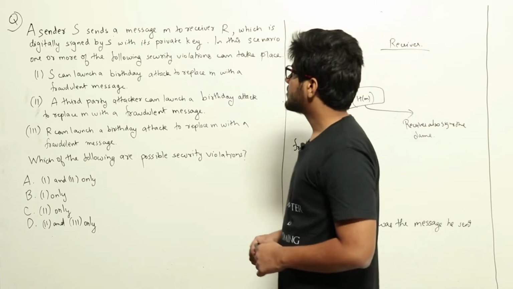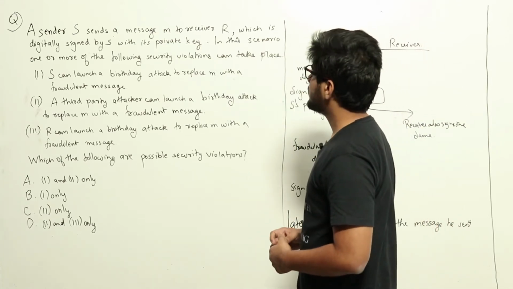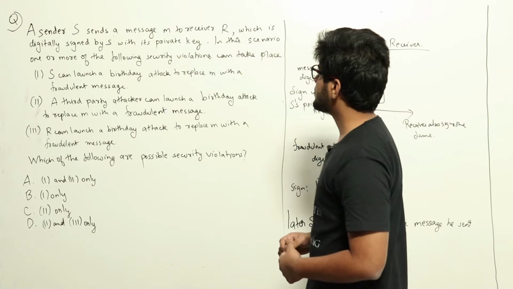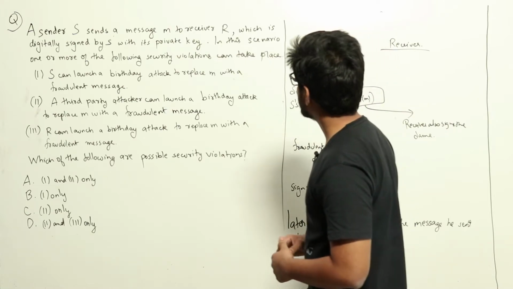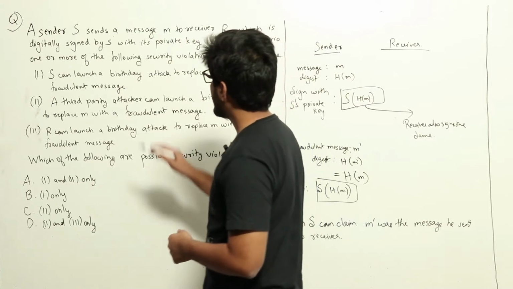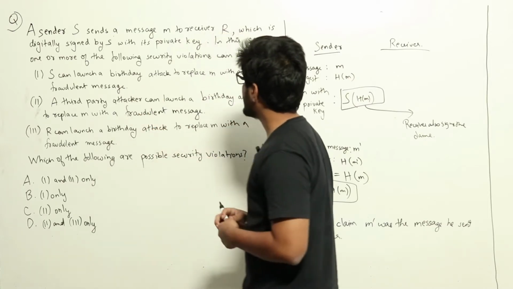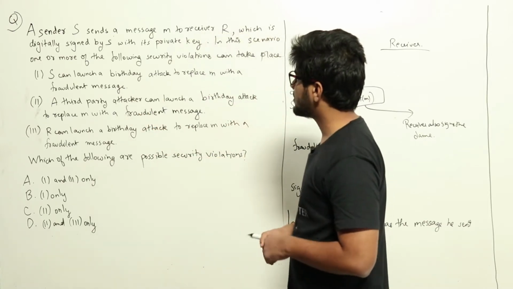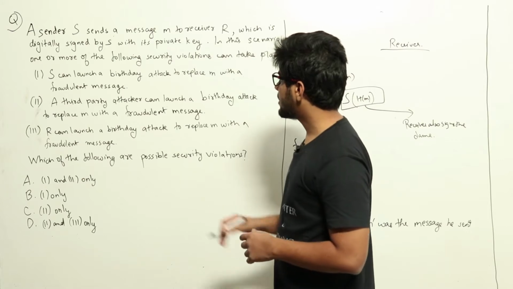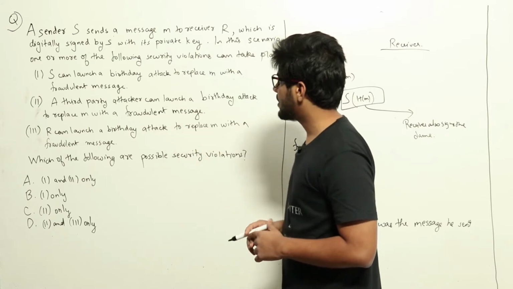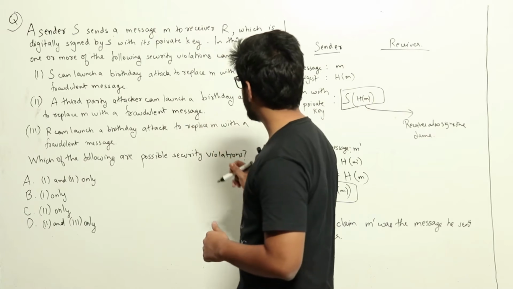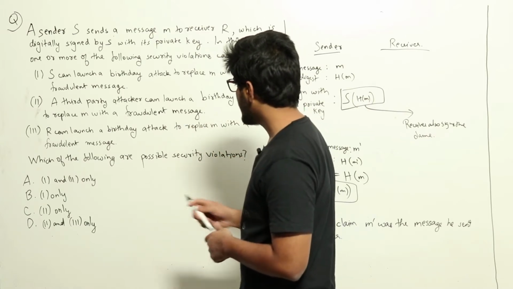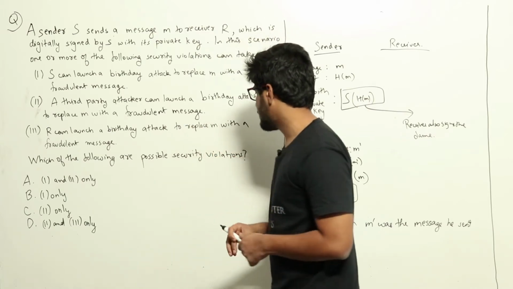A sender S sends a message M to receiver R, which is digitally signed by S with its private key. In this scenario, one or more of the following security violations can take place. 1. S launches a birthday attack to replace M with a fraudulent message. 2. A third-party attacker can launch a birthday attack to replace M with a fraudulent message. And 3. R can launch a birthday attack to replace M with a fraudulent message. Which of the following are possible security violations?